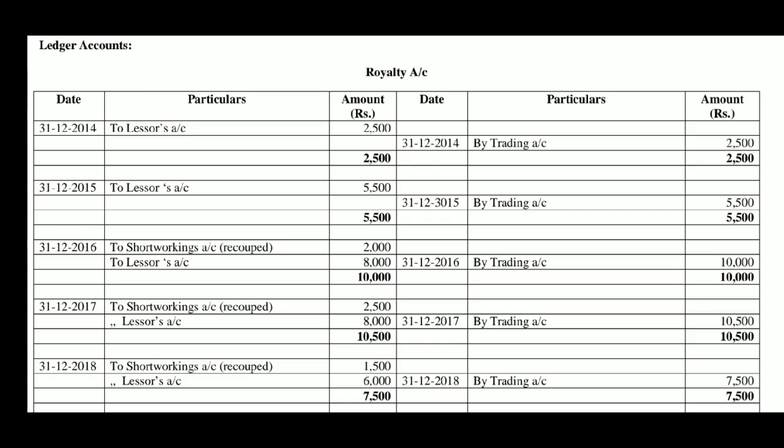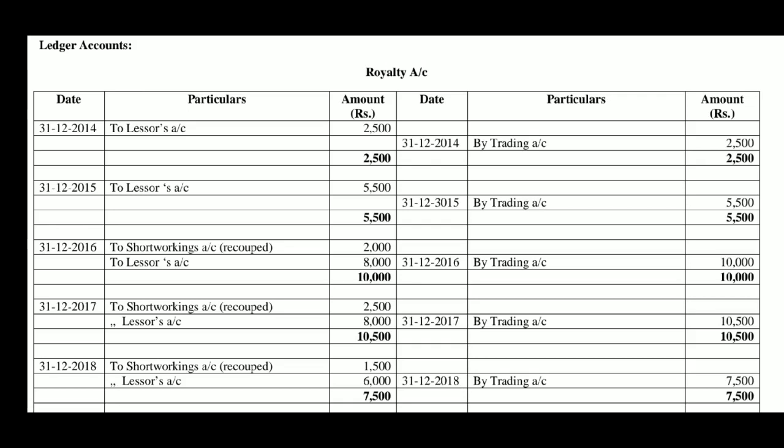But if it is silent, whether to open minimum rent account or not, prepare necessary ledger accounts. If the question is like this, then we will have option, we may open minimum rent account or we may not open minimum rent account. Now, let us consider royalty account. In the first year, royalty account debtor to lessors account